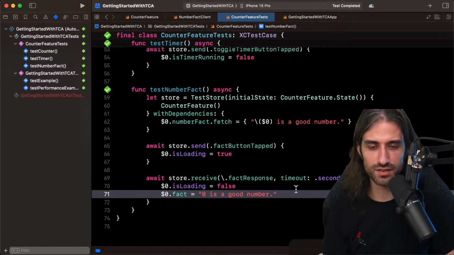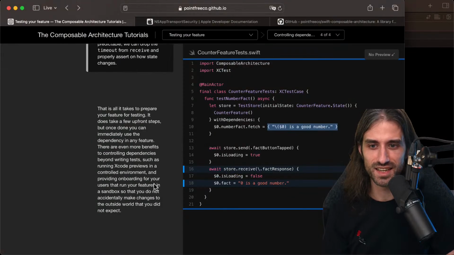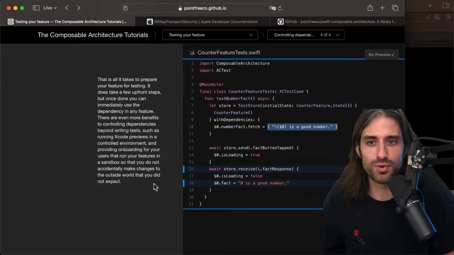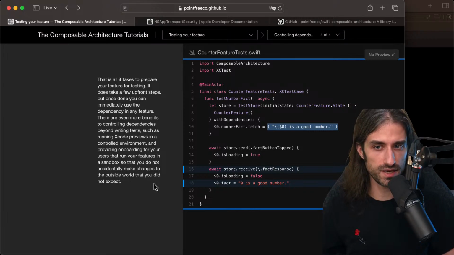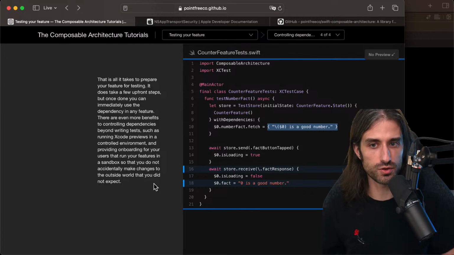This time the test is successful. Nice. That is all it takes to prepare your feature for testing. It does take a few upfront steps, but once done, you can immediately use the dependency in any feature. There are even more benefits to controlling dependencies beyond writing tests, such as running Xcode previews in a controlled environment